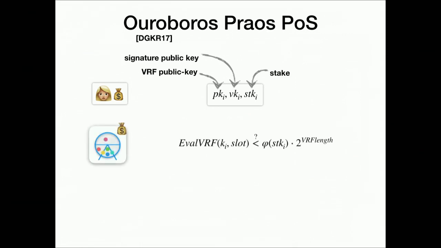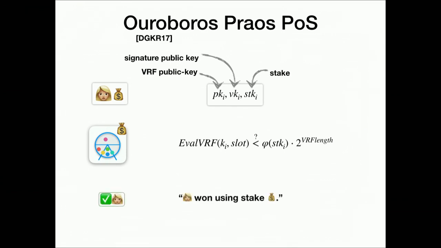The lottery condition. So when has Alice won the lottery? Well, that's this equation. We essentially sample some randomness using the VRF and check that this is strictly smaller than a function of your stake times a scaling factor, which just makes sure that it's in the same domain. Now, this function phi of stake, if you think about it, it scales. The more stake you have, the bigger this phi. So if you have, for instance, 0 stake, this phi will be 0. So you have no chance to win the lottery.